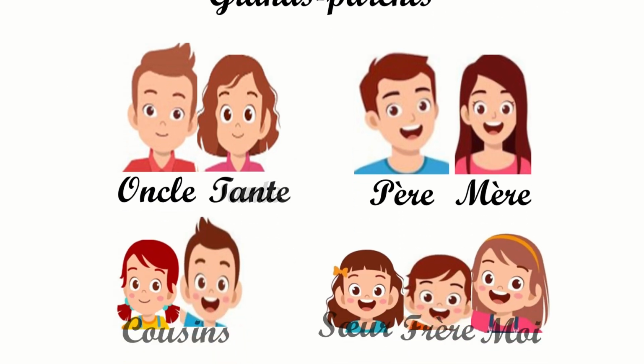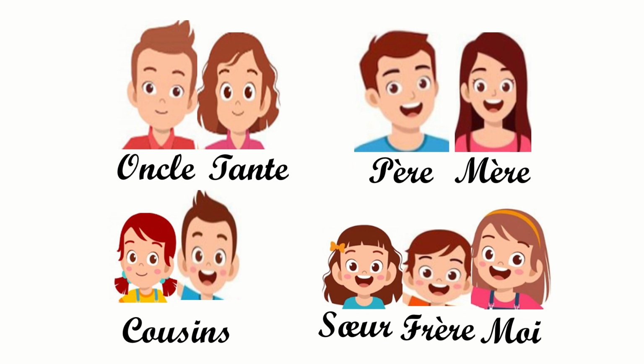Now let us see about their children. So the children of uncle and auntie are called cousin, cousin, and the children of mother and father, the real siblings, are called sœur et frère, sœur et frère. Sœur is sister and frère is brother. And then we have me, which is moi.